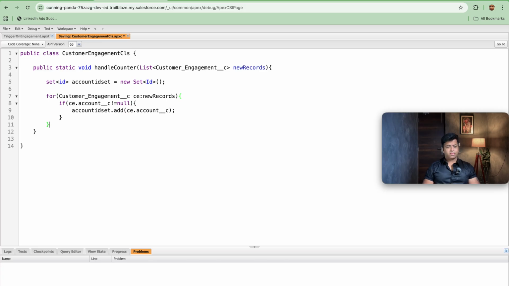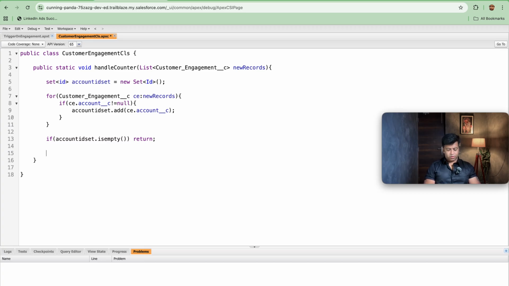Once we are done with this for loop, second thing we will be doing, if accountIdSet.isEmpty, then in that case you need to return from this trigger. You don't need to proceed further with this trigger. So now let's start further.